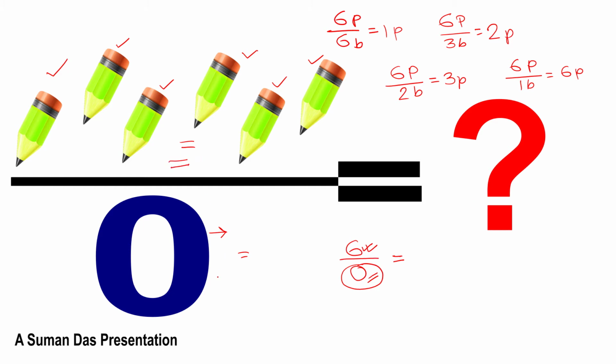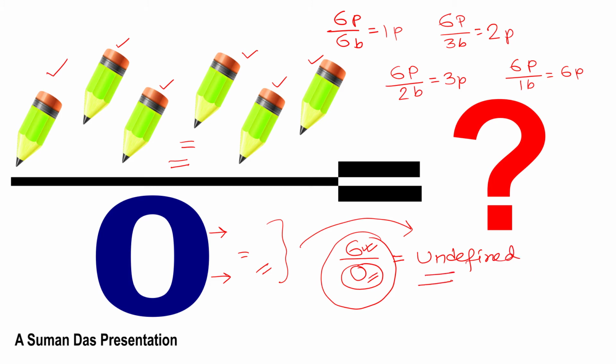There are 6 pencils and we cannot distribute them among 0 boys. The same thing is happening here, as the question is undefined in mathematics. 6 by 0 is undefined. That means when we divide any number by 0, we cannot get a value. We have no definition for that particular calculation. So we say it is undefined, and as a sign it is called undef.